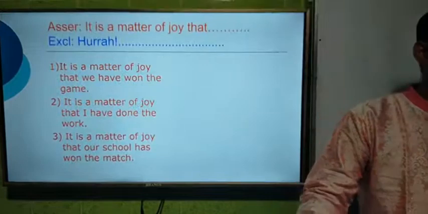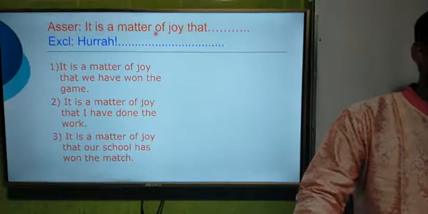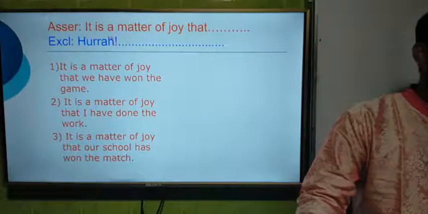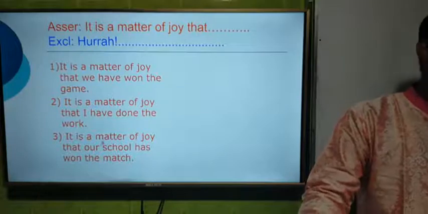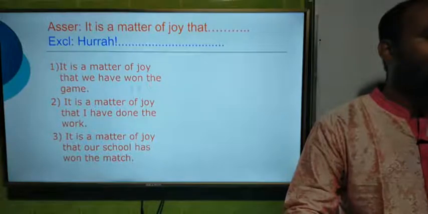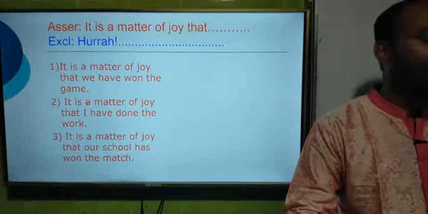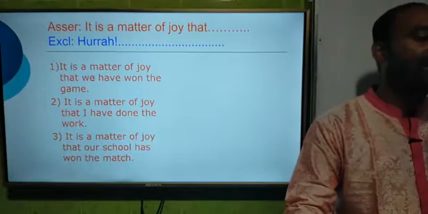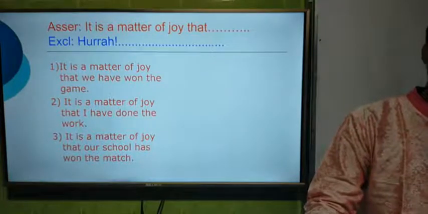Dear students, this is the fourth rule. If the sentence starts with it is a matter of joy that, we have to use hooray instead of it is a matter of joy that. So here there are three questions. It is a matter of joy that we have won the game. Second question, it is a matter of joy that I have done the work. And third question, it is a matter of joy that our school has won the match. We shall discuss how to make these sentences exclamatory.